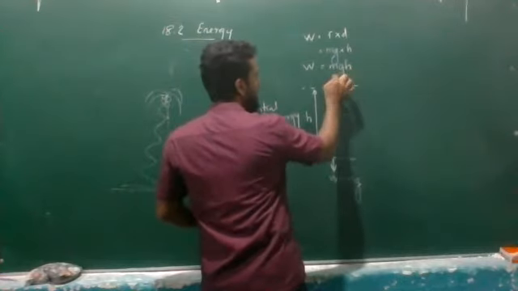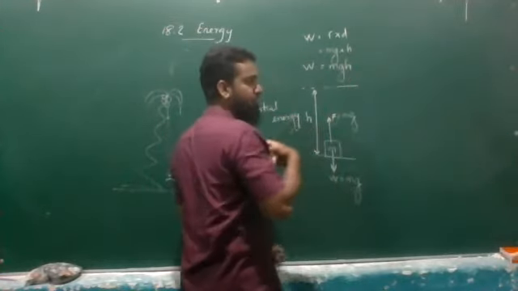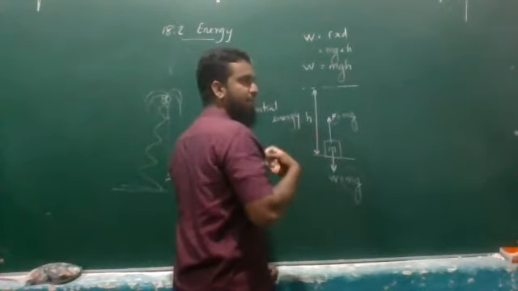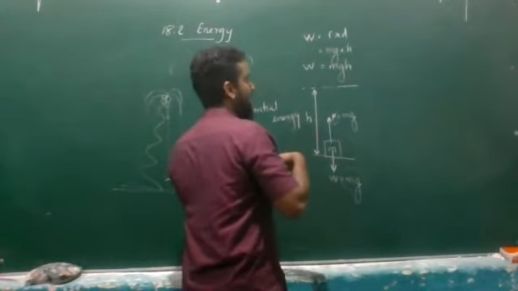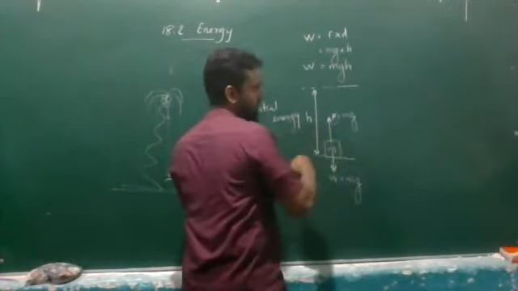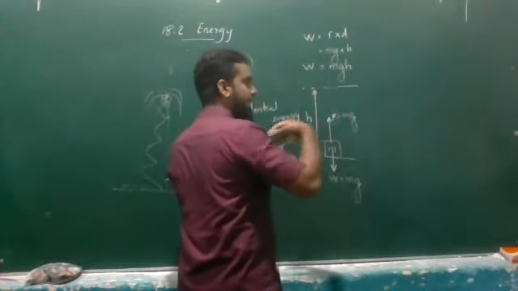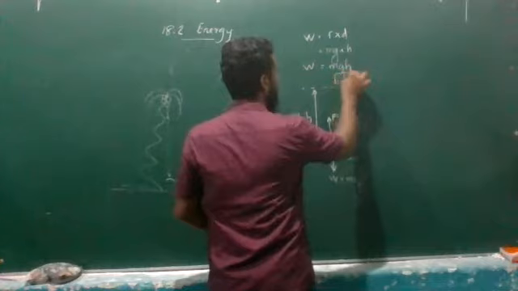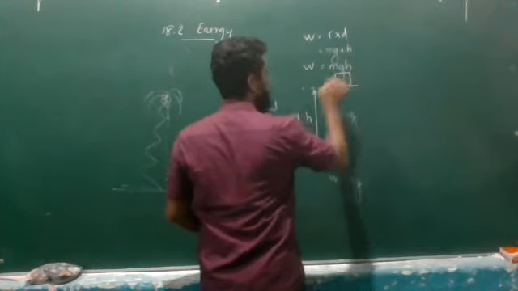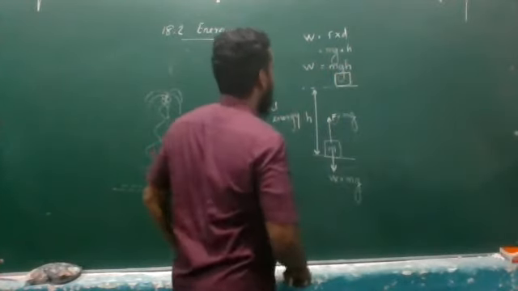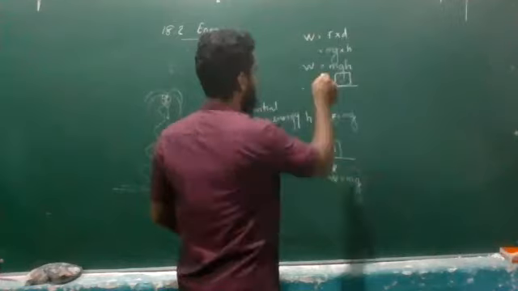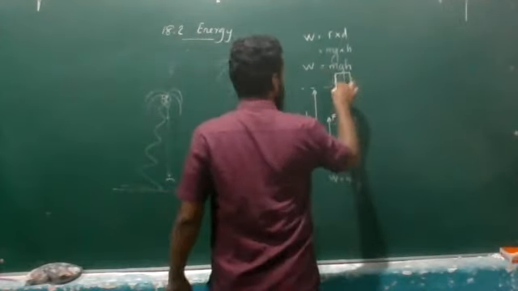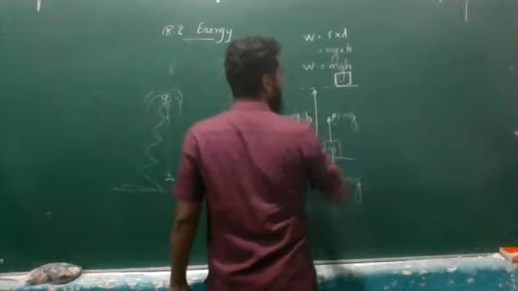Which means this amount of energy has been used from our body, from the chemical energy which has been stored in our body, and we did the work. Therefore, that chemical energy should be stored at this position. When you take the object to this position, it should be stored inside the object. Therefore, that energy is going to be stored when you uplift this object.